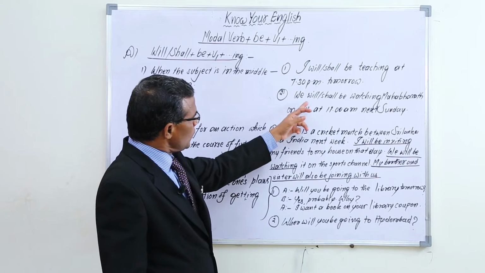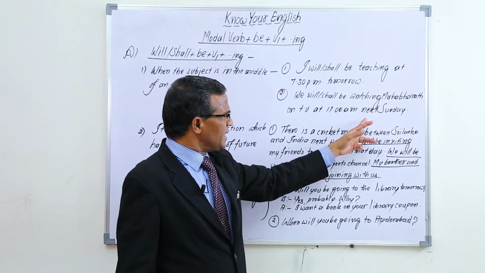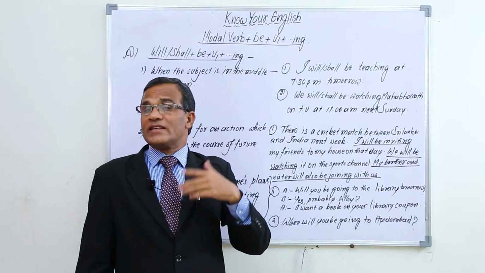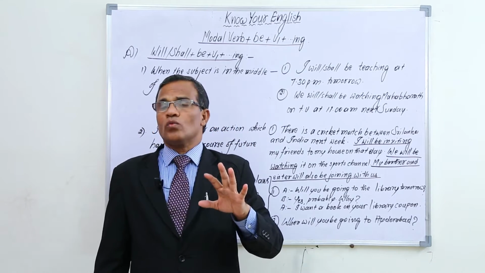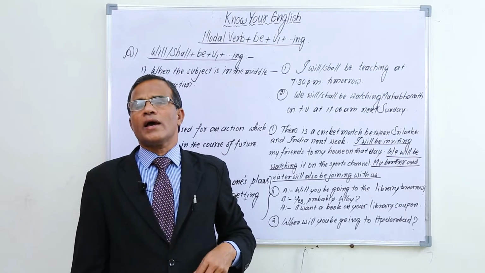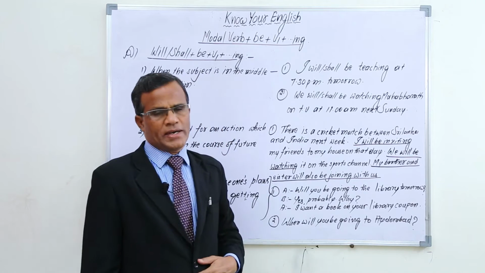Okay, we will be watching Mahabharata on TV at 11 a.m. next Sunday. So next Sunday at 11 a.m. I will be watching Mahabharata, means I will be in the middle of the action, that is watching Mahabharata.